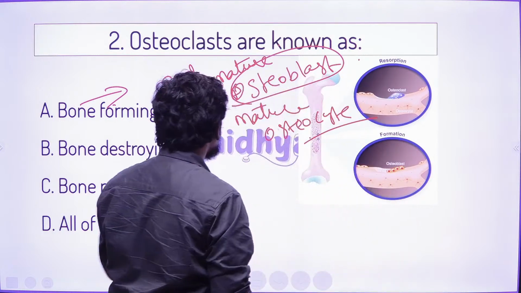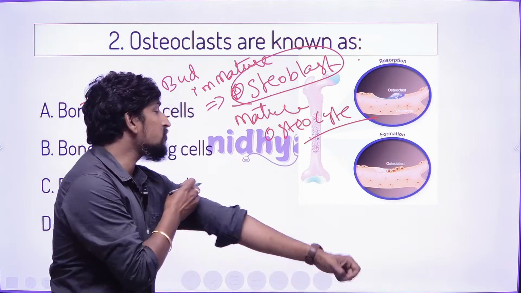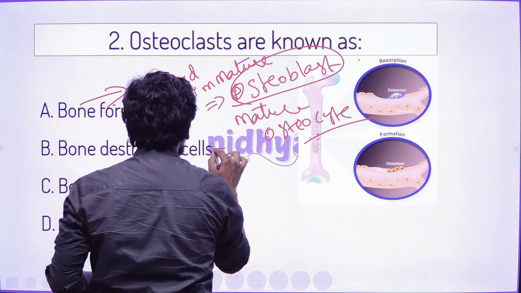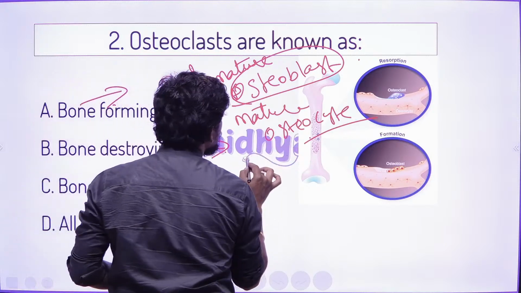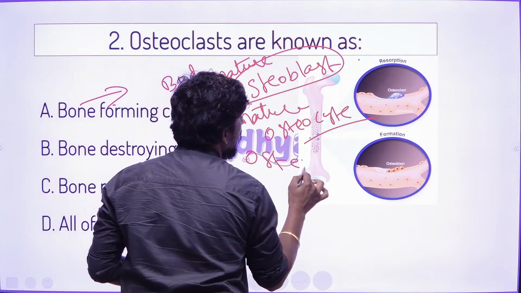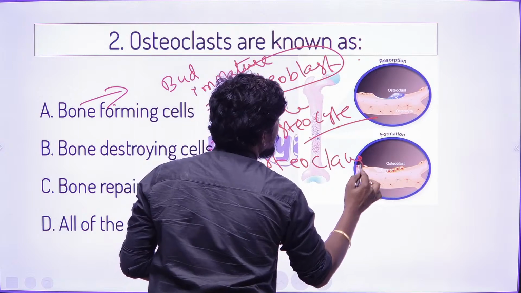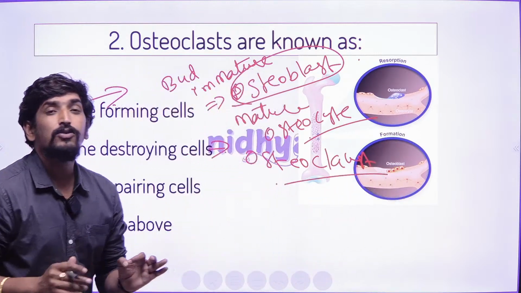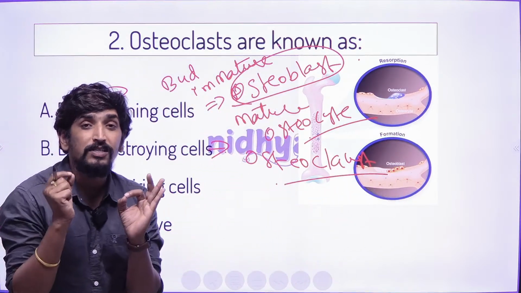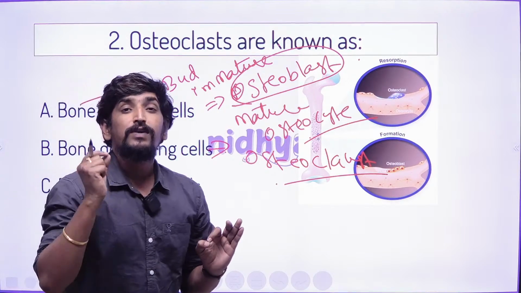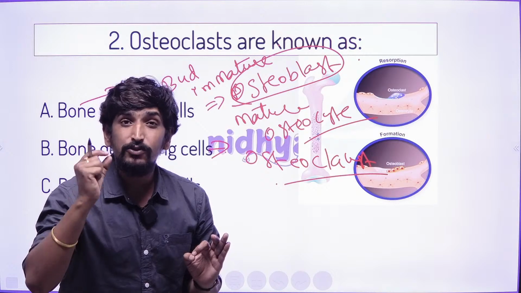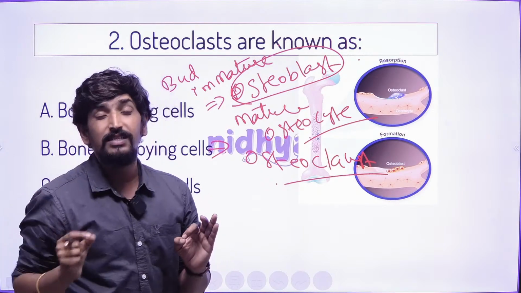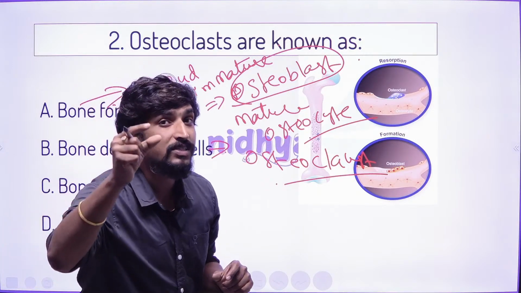One more bony cell we can see is the destroyed one. This destroyed bony cell we call an osteoclast. So there are three different types of bony cells. The first is the bud, premature, immature, baby bony cell.